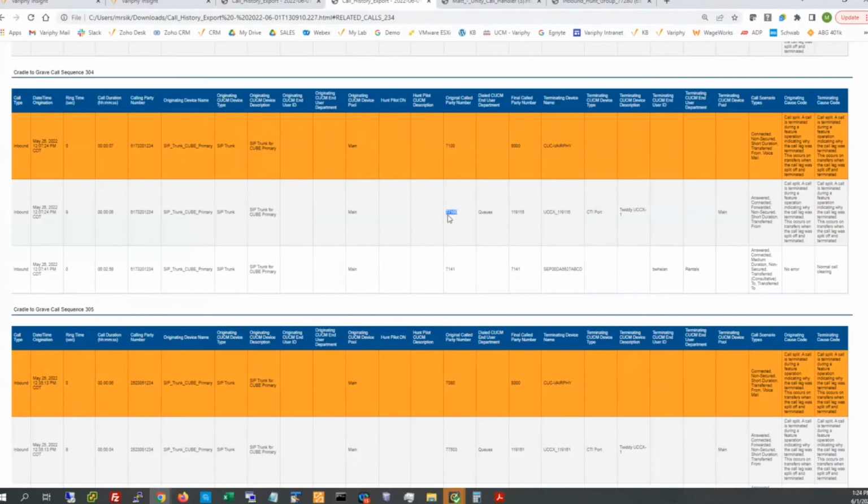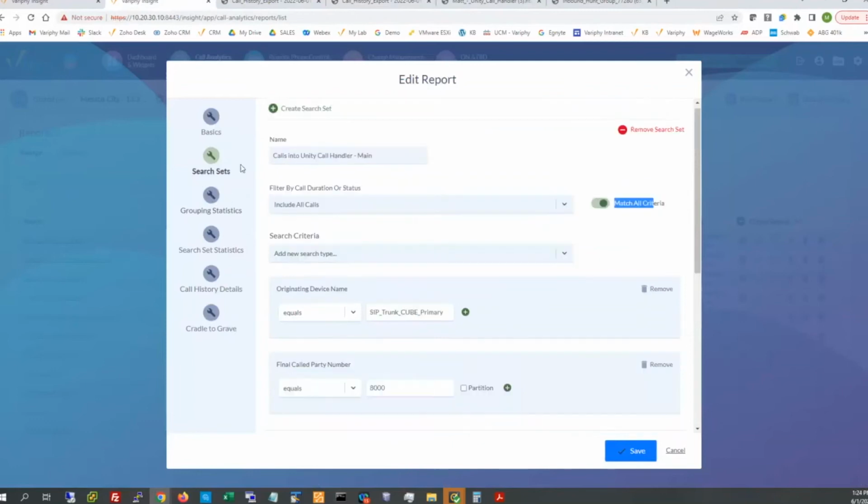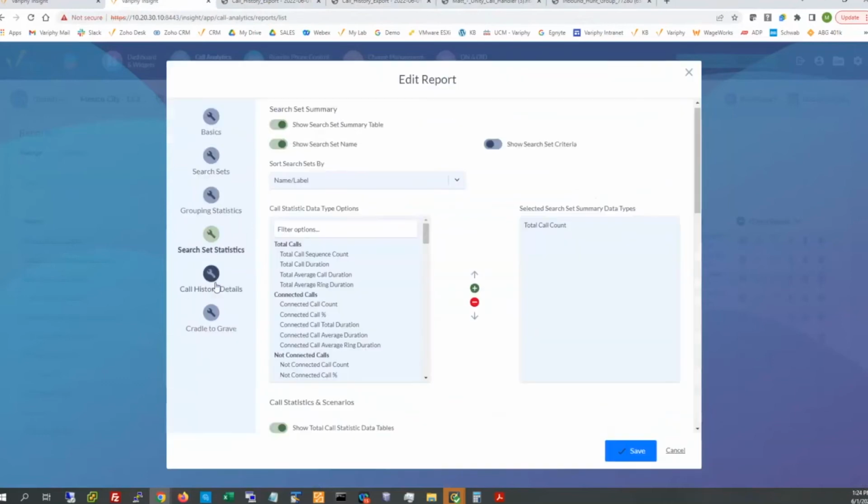Then what we would do in the report body, we're going to skip the grouping results, because the grouping results are actually going to group off of the initial or the primary search set, which is right here, which is just us identifying any inbound traffic that's hitting our Unity handler. So I've actually had this turned off at the moment. No need to have that turned on.